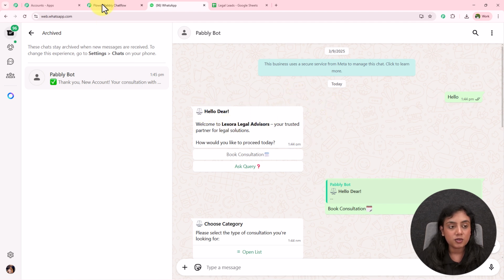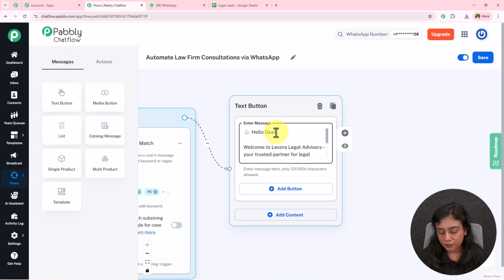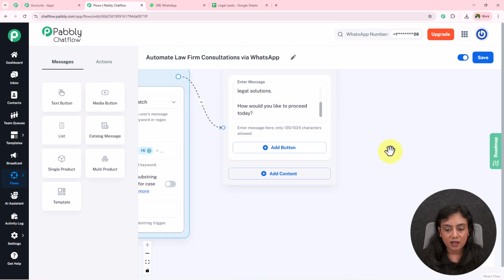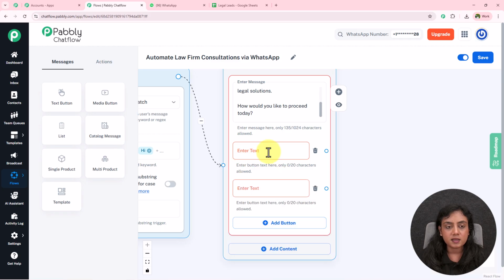Now in this message, you can see I have made some text bold. So how you can do that as well, let me show you. Simply at the start of the sentence that you want to make bold and at the end, add 2 stars and the sentence will be bold. Okay, so now this is the first message that I have. Now I want to add 2 buttons right over here.